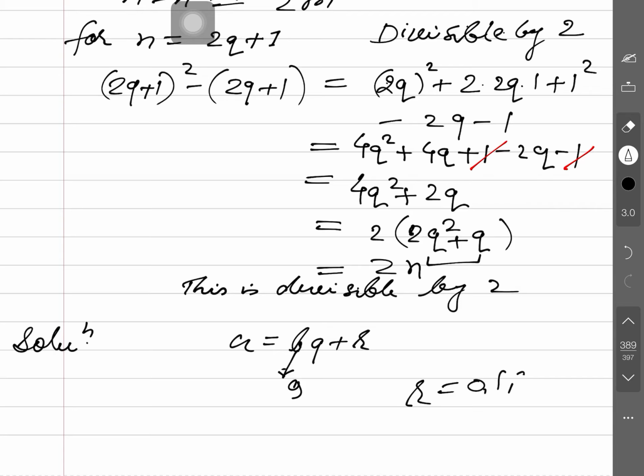0, 1, 2, 3, 4, 8 value, 9 value will be there. If you take b equal to 3, how many values will come here? 0, 1, 2. For only 3 values of r you will need to test, otherwise the solution will be very lengthy. So everybody knows here how to write down the solution. I am telling this again.